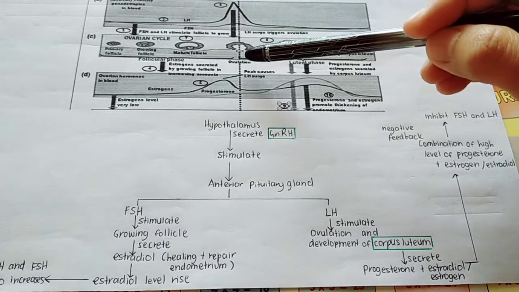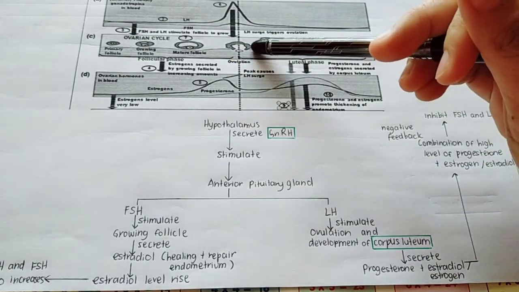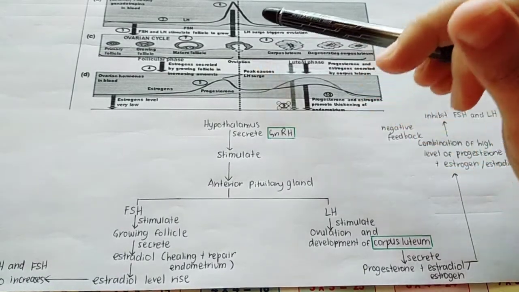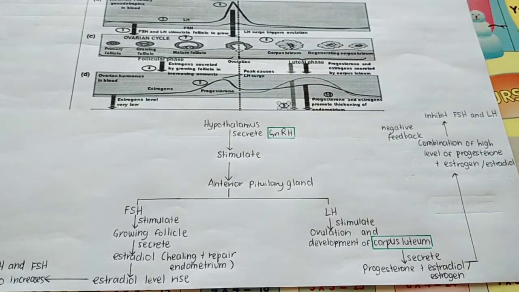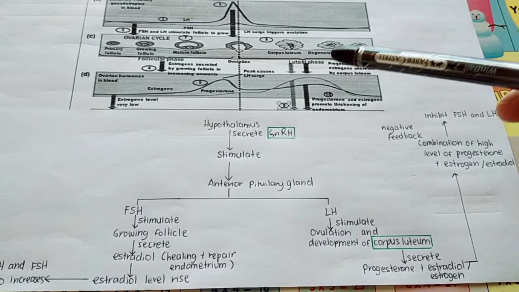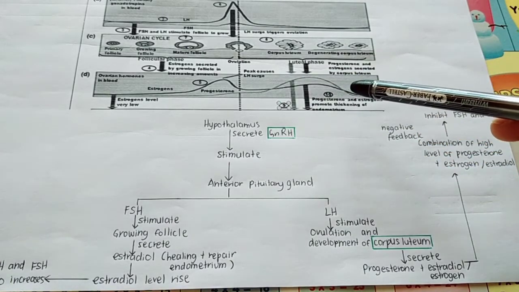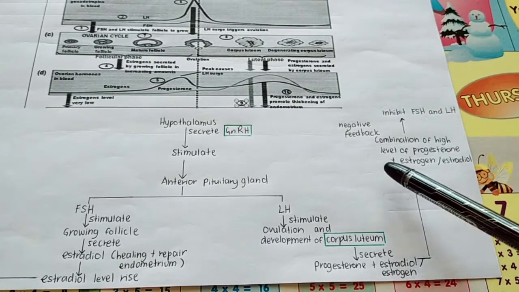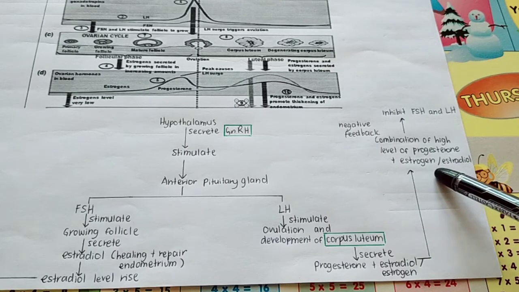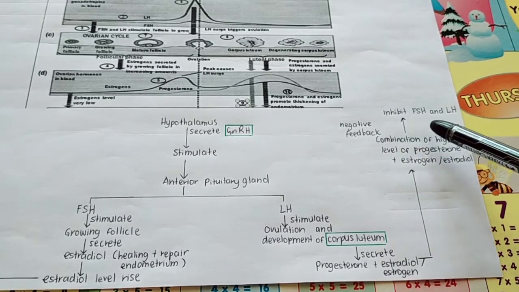Okay, and then what happens to this ruptured Graafian follicle? LH will stimulate the transformation of this Graafian follicle to become the corpus luteum. And then the corpus luteum will secrete progesterone and also estradiol or estrogen. So progesterone will maintain the thickening of the endometrium. Then the combination of high levels of progesterone and estrogen will inhibit FSH and LH.